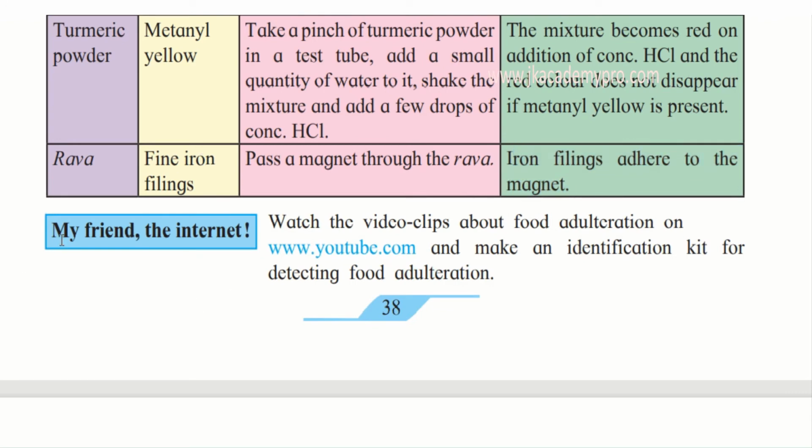Now we have our friend the internet. Watch video clips about food adulteration on YouTube and make an identification kit for detecting food adulteration. So you can make a kit yourself to check various food items and to detect whether that food item has been adulterated or not.